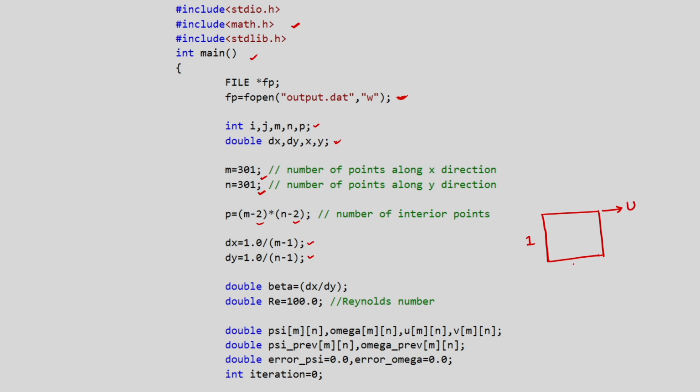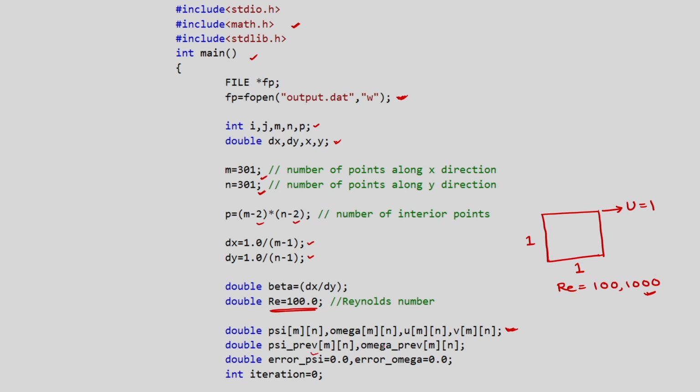So, we are taking 1 as the side, and u is equal to 1. Accordingly, we have solved the problem for Reynolds number 100 and 400. Now you can see beta, which is delta x by delta y, we have defined, and Reynolds number 100 we are giving as the input. Psi, omega, u, v, these arrays we have defined here.